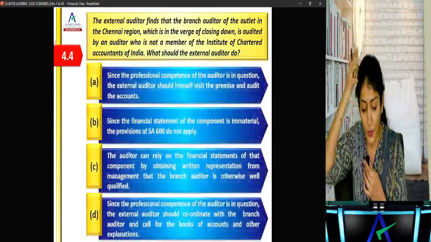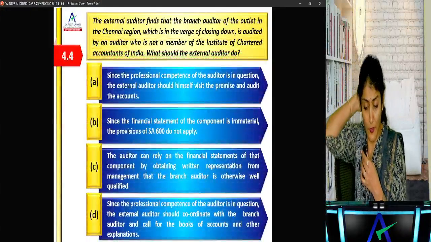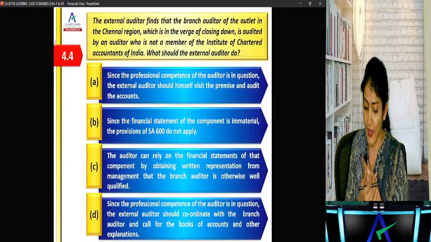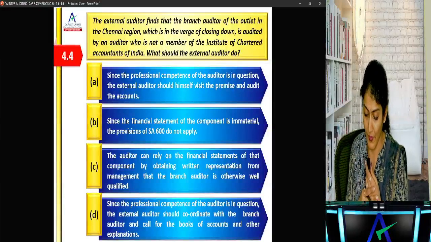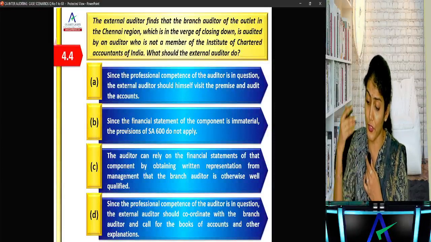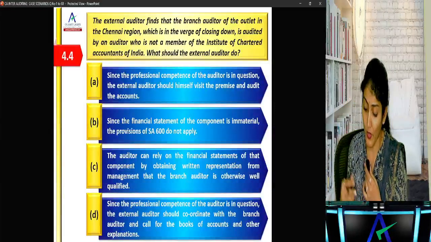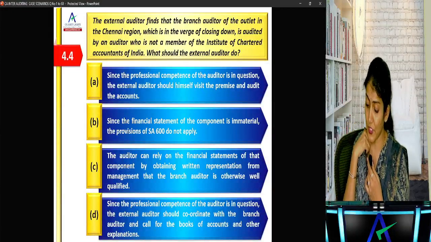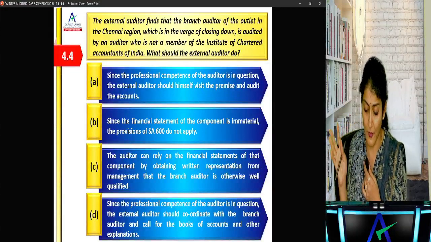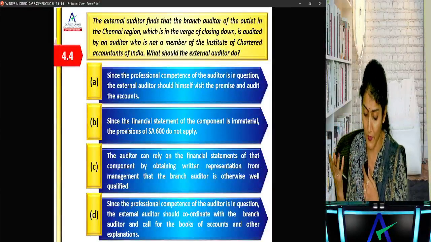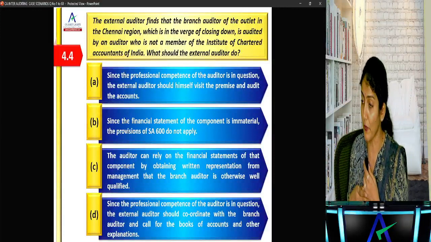Okay. The external auditor finds that the branch of Chennai is on the verge of closing down, and again it is to be audited by a person who is not a member of ICAI. What should the external auditor do? Since it is immaterial, SA 600 does not apply. Since the professional competence of the auditor is in question, the external auditor should visit the premises and audit the accounts. The auditor can rely on the financial statements of that component by obtaining written representation from the management that the branch auditor is otherwise well qualified. Since the professional competence of the auditor is in question, the auditor shall coordinate with the branch auditor and call for the books of accounts and other explanations.